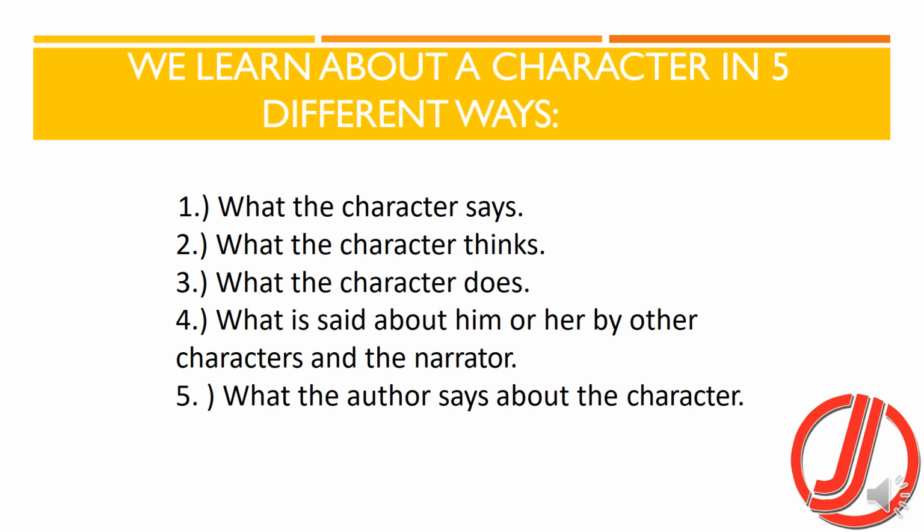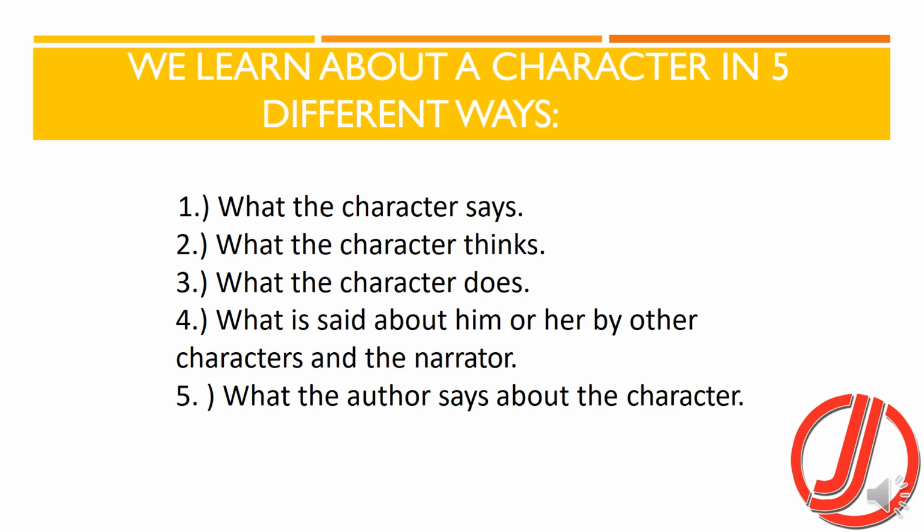So we learn about any character in 5 different ways. So first of all, what the character says. So for example, Oedipus says, "I, Oedipus, who bears the famous name." So from here we come to know or conclude that he happens to be a proud person, and this is his arrogance and pride that is eventually leading him to his downfall.